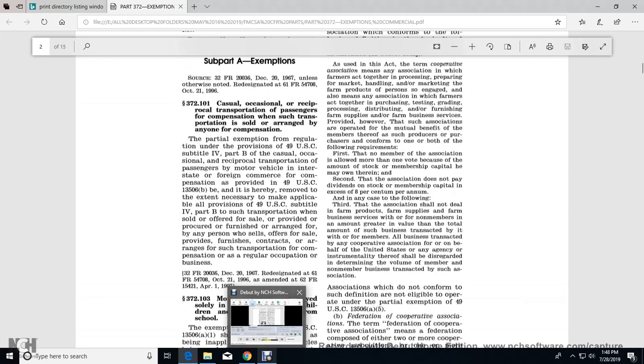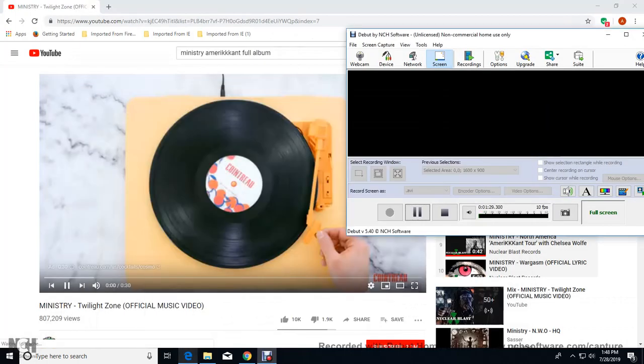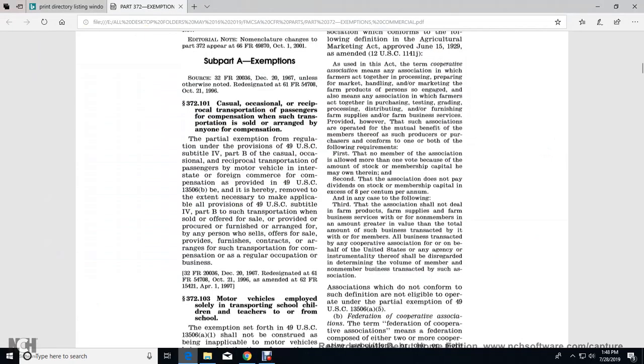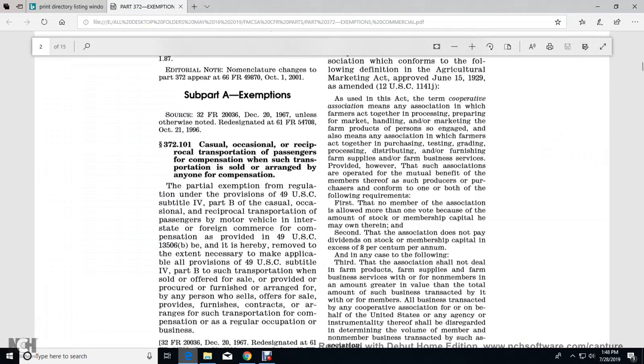And Subpart A, Exemptions. 372.101, Casual, occasional, reciprocal transportation of passengers by motor vehicle, where compensation is involved and the transportation is sold or arranged by anyone for compensation. This is a partial exemption from the regulation provisions of Title 49 U.S. Code, Subtitle IV, Part B. The casual, occasional, reciprocal transportation of passengers by motor vehicle in interstate or foreign commerce for compensation is provided for in Title 49 U.S. Code 13506. The provisions of Part B are hereby removed to the extent necessary to make them applicable to all provisions of Title 49 U.S. Code, Subtitle IV, Part B.